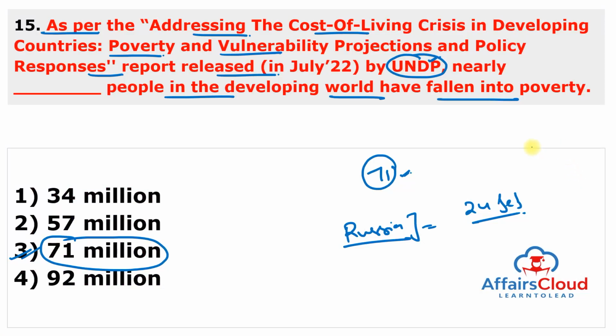As a result, 9% of the world's population now falls under the threshold, and an additional 20 million people now live on less than $3.20 per day. So this is very huge, but you have to remember, according to this report, nearly 71 million people in the developing world have fallen into poverty.